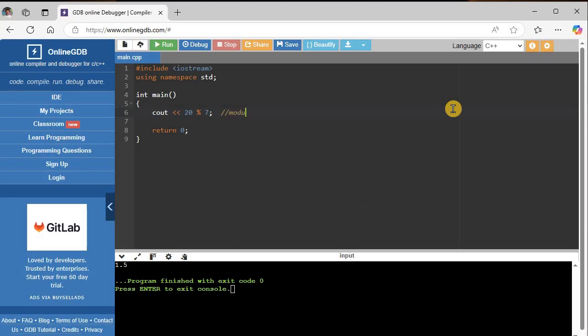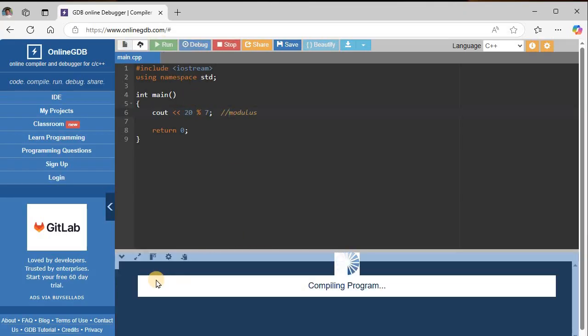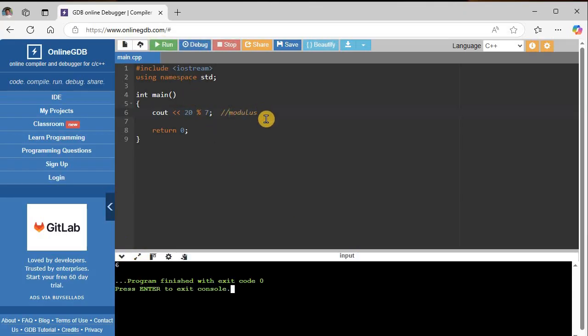So this is modulus, or a lot of times they'll just call it mod, M-O-D, mod. Okay, so that gives us the remainder in a division. So 7 goes into 20 2 times, 2 times 7 is 14, and then the remainder will be 6. So remainder in a division.